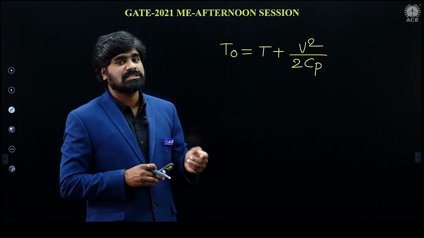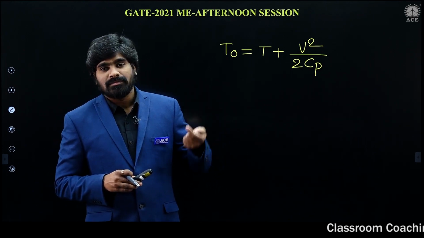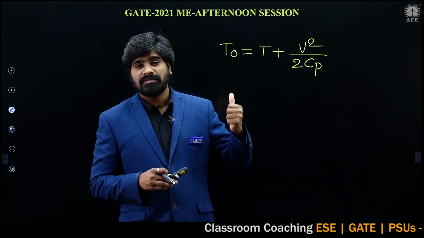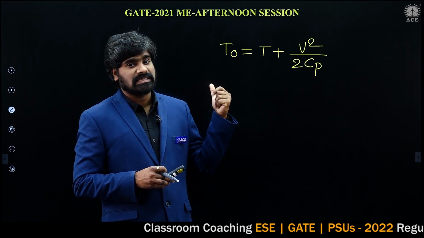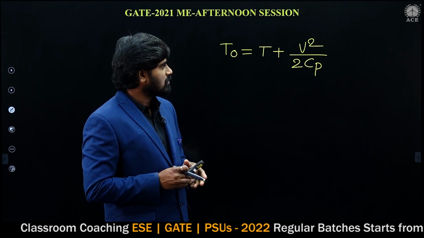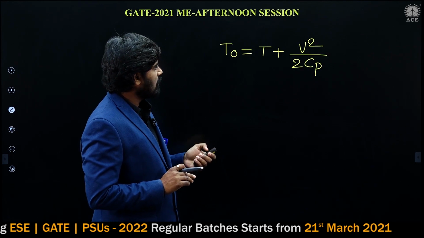This is the relationship I have given. By the way, the same problem, just with different numericals, I had solved in the compressible fluid flow class in the deep learn session.